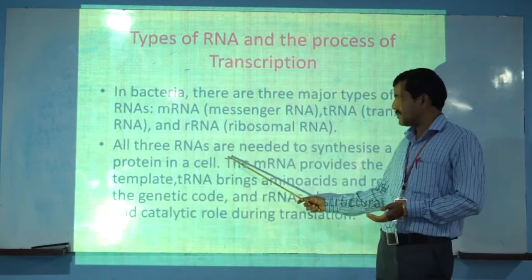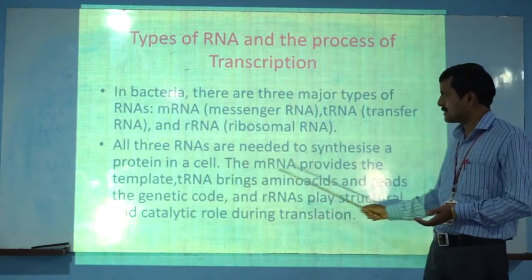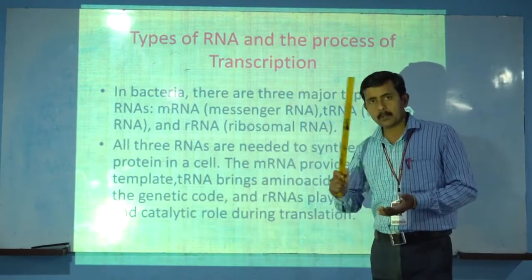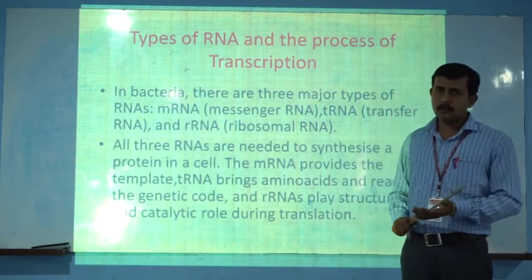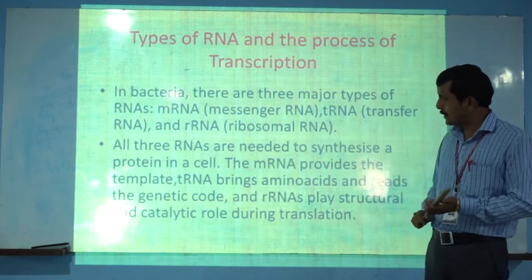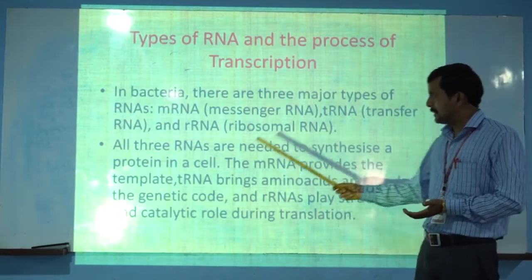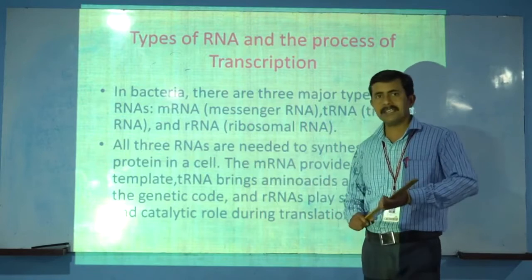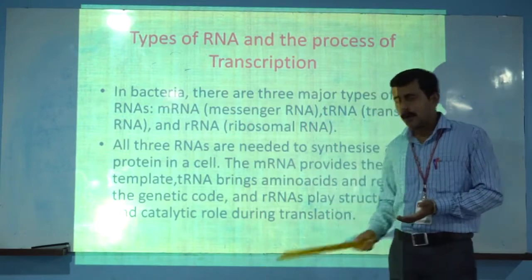All three RNAs are needed to synthesize a protein in the cell, so all three are essential to complete the process of protein synthesis.